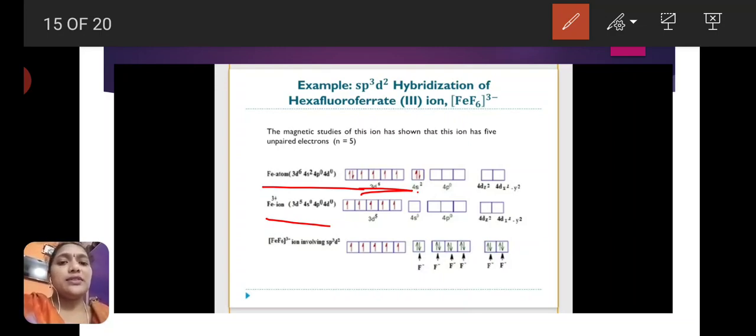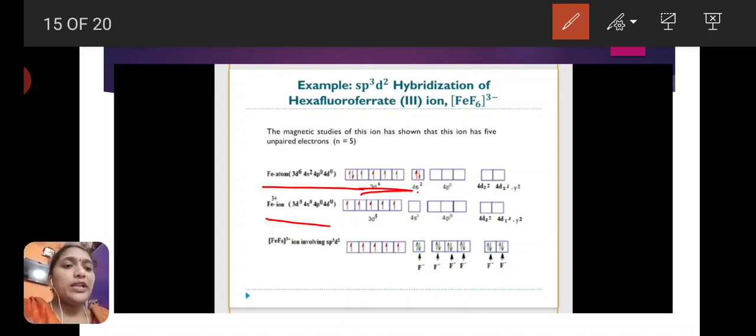So here the 6 F- ligands occupy the outer orbitals. The empty orbitals are one 4s, three 4p, and two from the 4d orbitals, which participate in hybridization. In total, 6 F- donate 6 pairs of electrons to the empty hybrid orbitals and form bonds.